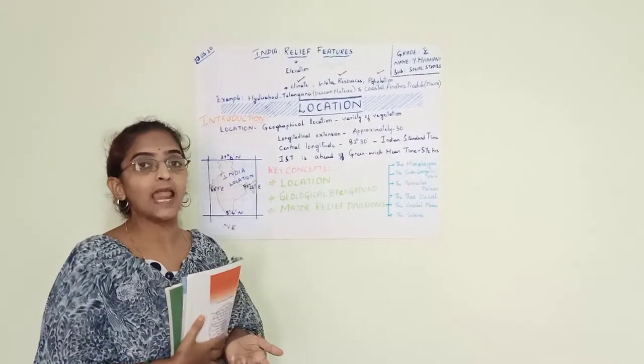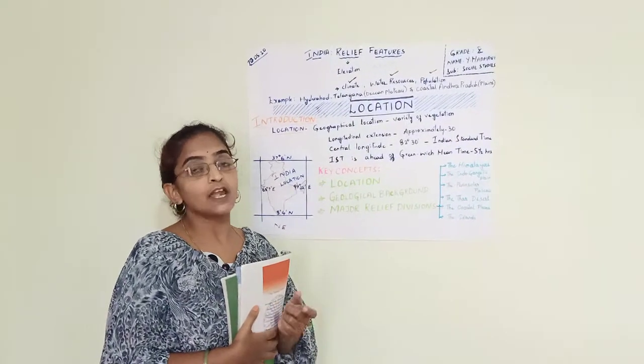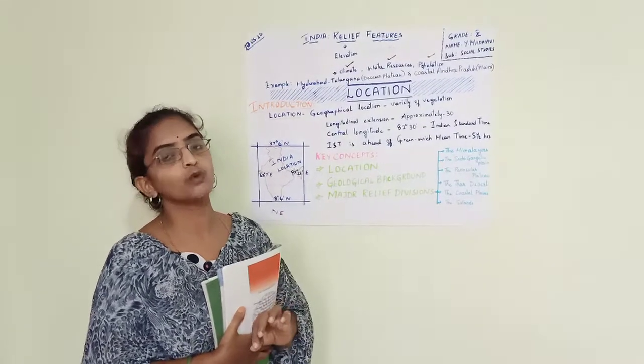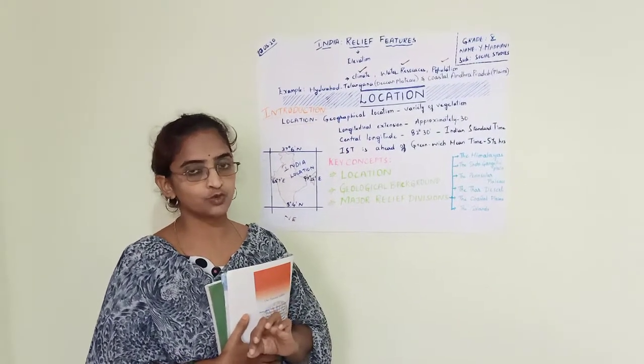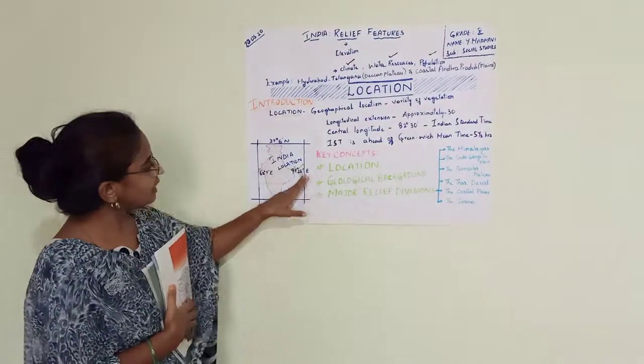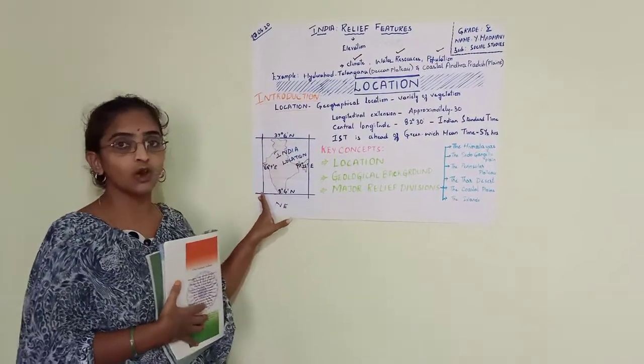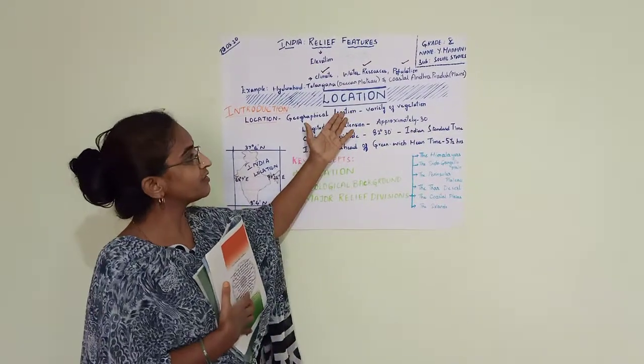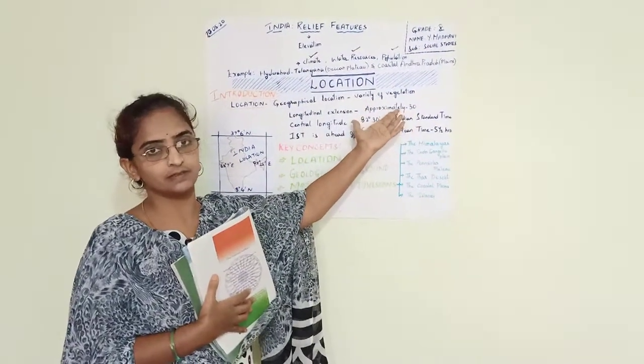Flora means plant life. And not only plant life, we can see even a variety of species of fauna, that means animal life. So India's geographical location has gifted India with a wonderful variety of vegetation.